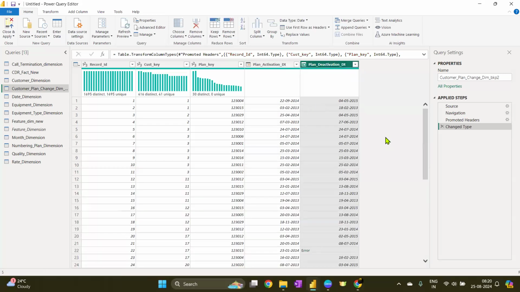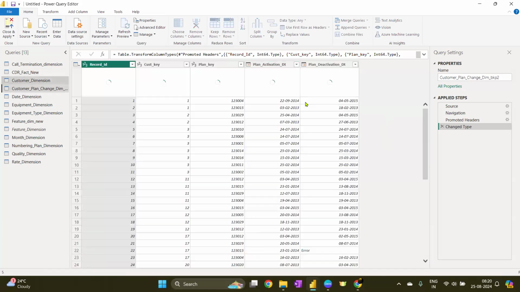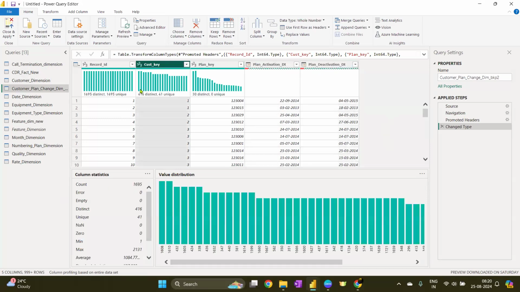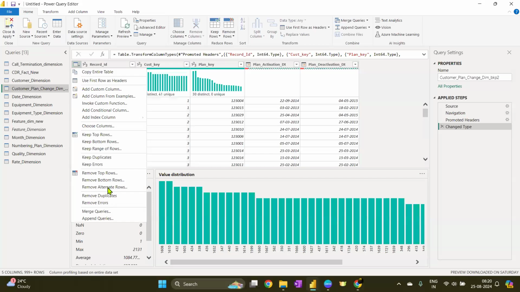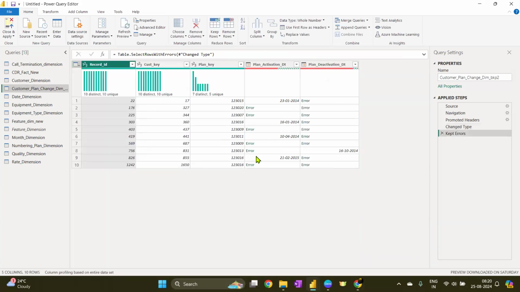When you do it, you are going to see these two columns represent errors. There are 6 errors in the activation column. There are 9 errors in my deactivation column. We are having almost 1695 rows. These two columns are having a null. So I'm going to keep only null on the screen. Keep errors. Let's understand what those errors are.